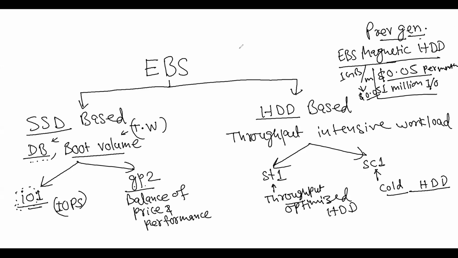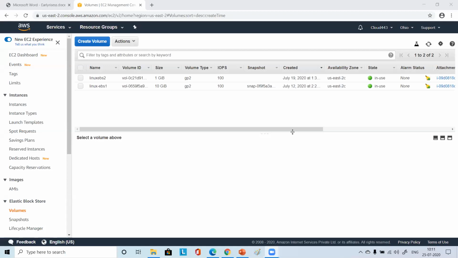Okay, so let me close this. Please let me know if my screen is visible to you all. Okay. Now that we know about all these storage types, EBS, EFS, and all, it would be better if we do some hands-on, right?